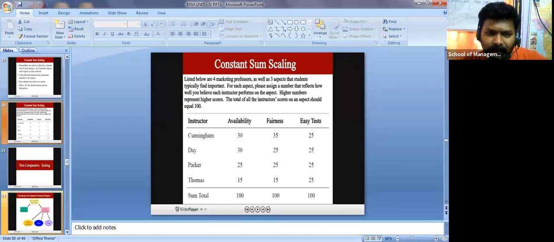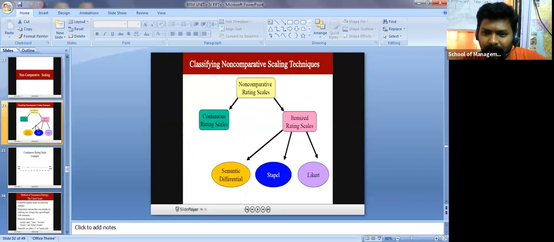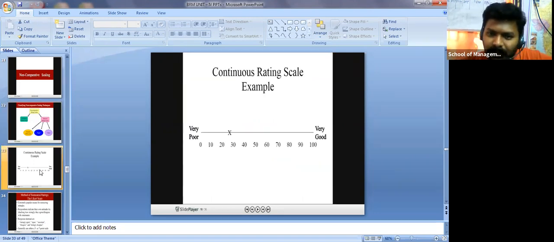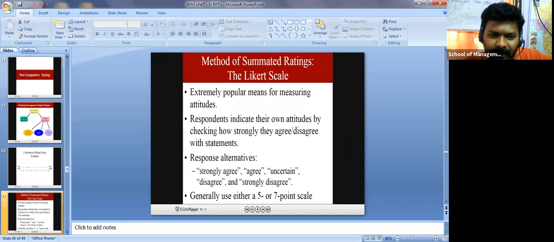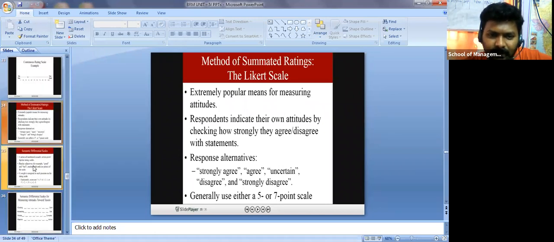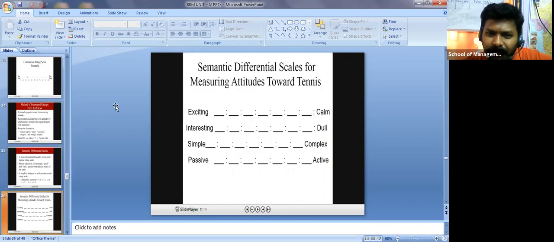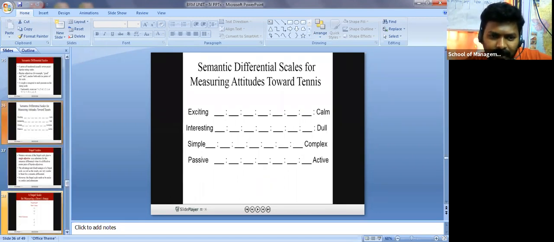Then we also have non-comparative scales, which include the continuous rating scale and even itemized rating scales, semantic differential, Stapel, and Likert. Rating scales run from very poor to very good, which is from 0 to 100, like this. And we have different types, like the semantic differential. Here I give you options: exciting, calm, and in between you can mention the numbers: interesting to dull, simple to complex, passive to active. This is one example based on semantic differential.